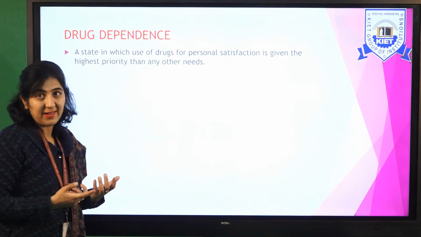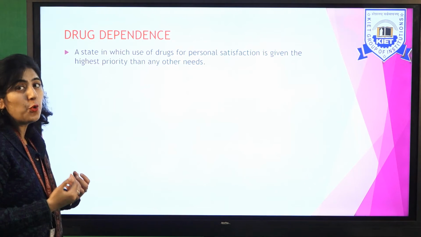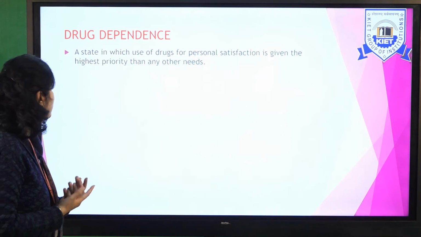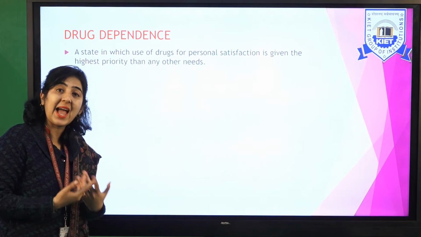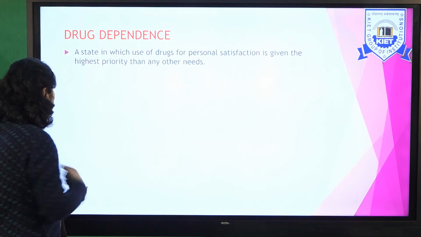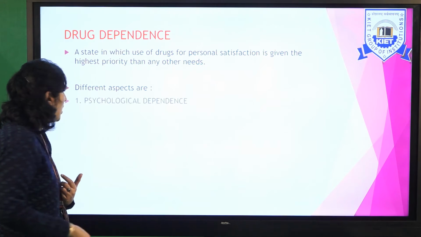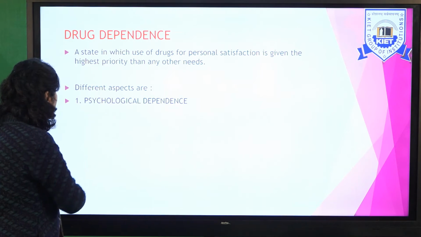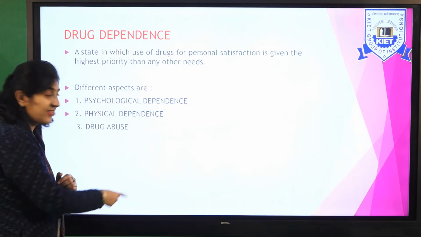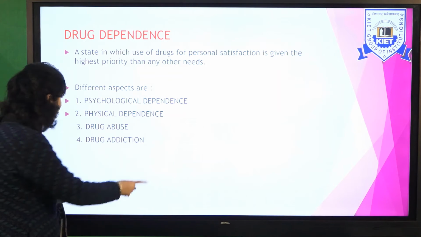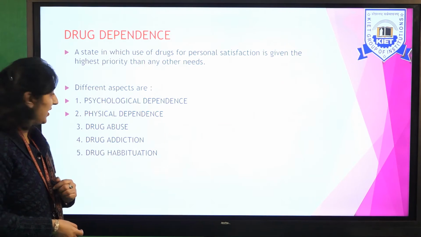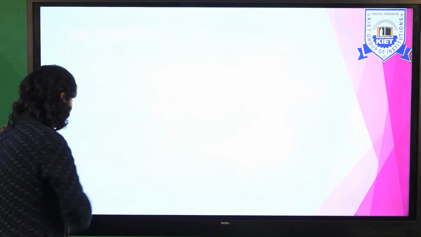Next category of ADR is drug dependence. Now what is drug dependence? It's a state in which the use of drugs for personal satisfaction is given the highest priority over any other needs. Different aspects are there. You have psychological dependence, there is physical dependence, there is drug abuse, there is drug addiction, and there is drug habituation. Let's understand one by one.